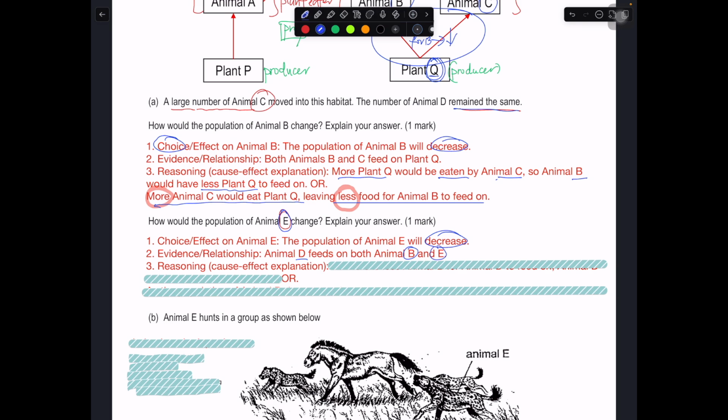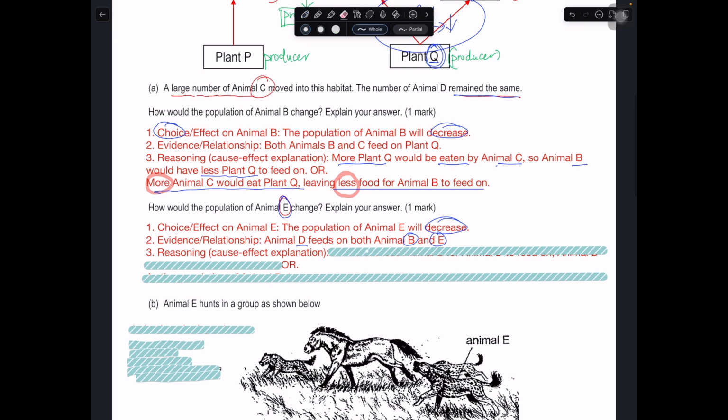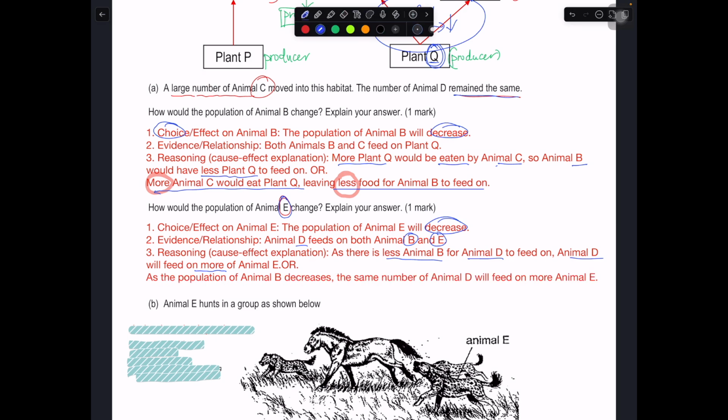Okay, because D will feed on the same food, and now if you got less B for D to feed on, D will in turn eat more of E. Okay, this is one way to put it. Or another way of reasoning will be, as the population of B decreases, the same number of D will feed on more E. Okay, so the idea of same is using this information over here. The same number of D will now eat on E because B decreases. Then less food for E, less B for D to feed on, so D will eat more E.